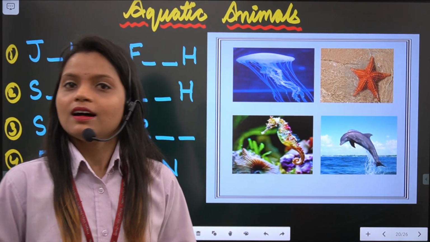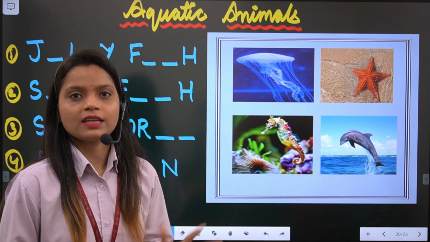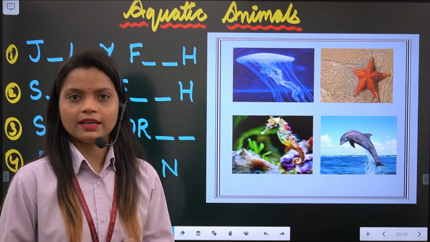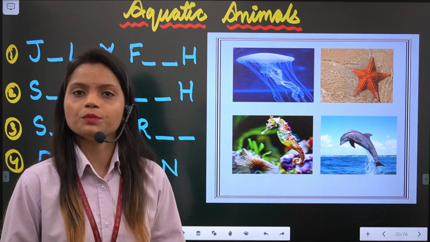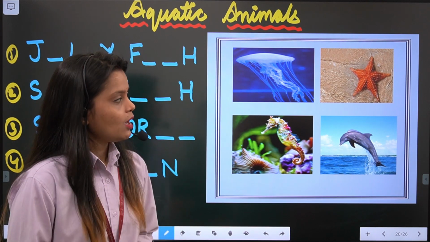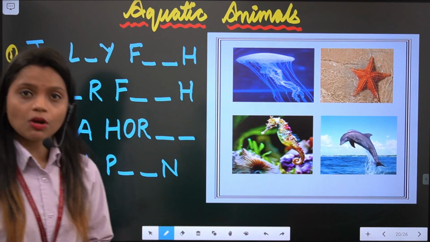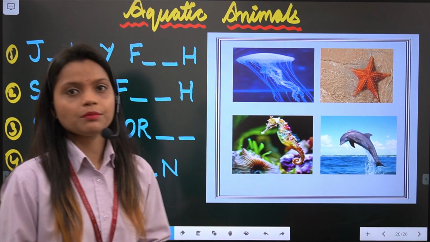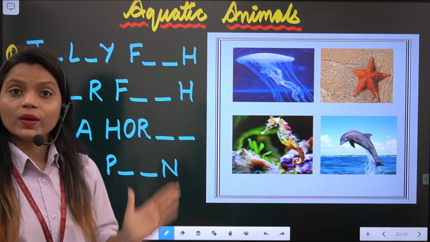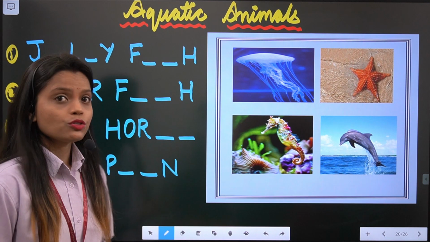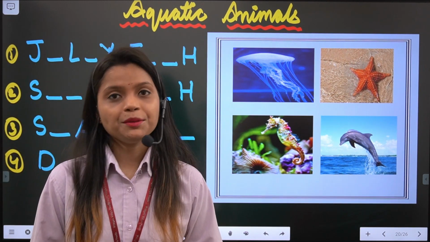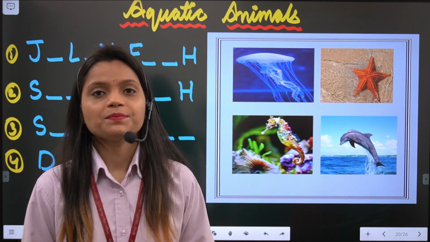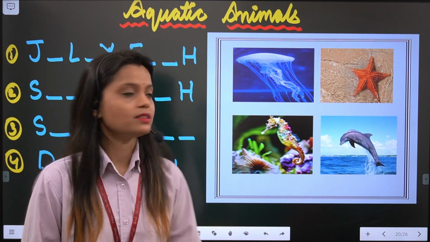So students, I think you all understood the different categories of animals like herbivores, carnivores, omnivores and scavengers. Now let's come to the next topic of the same unit, that is aquatic animals. Students, do you know what aquatic animals are? Animals which live in water are called aquatic animals.